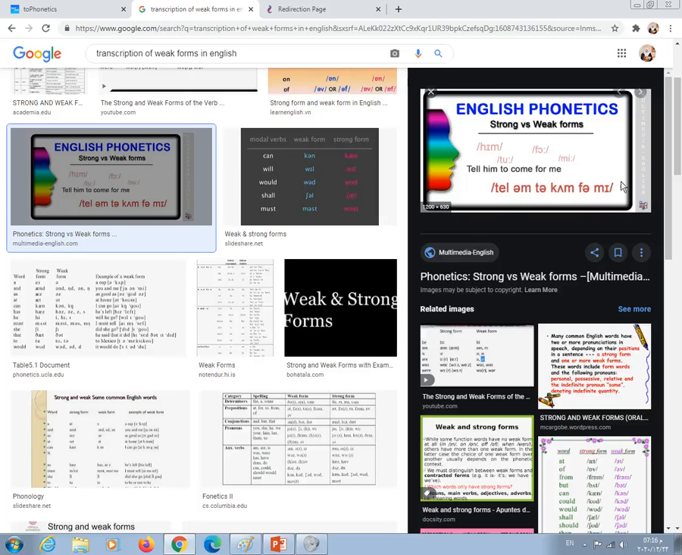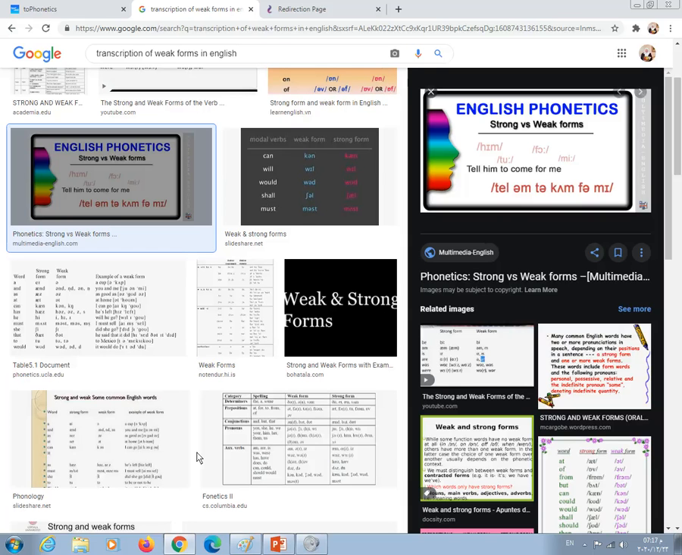So instead of saying him, we have him. Instead of saying to, we have to. Instead of saying for, we have for. Instead of saying me, we have me. Tell him to come for me. Okay. I hope that this is clear, because we cannot transcribe or even read well unless we know this and we take this into consideration.